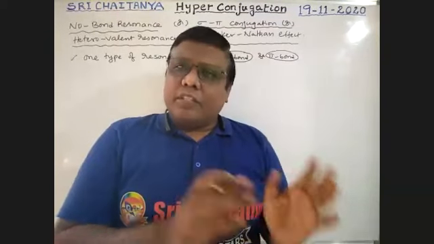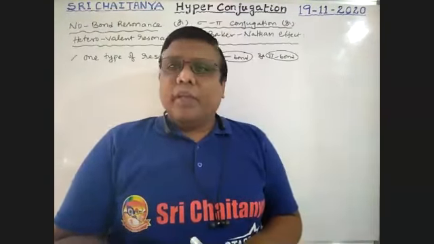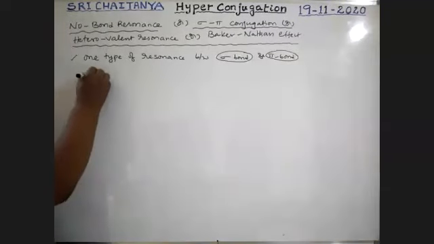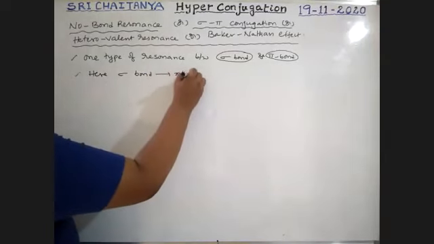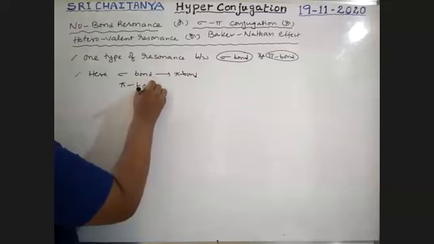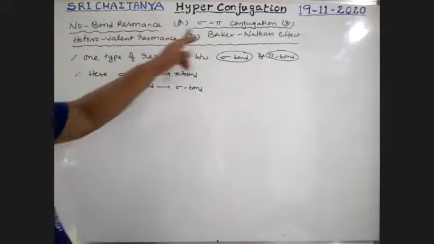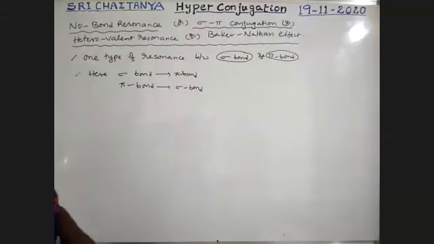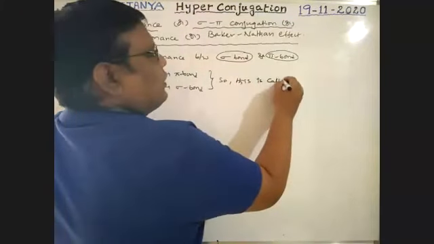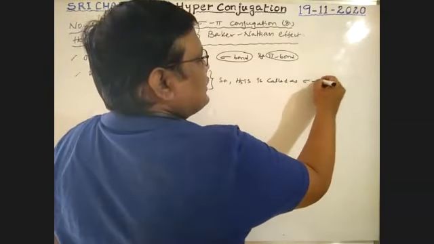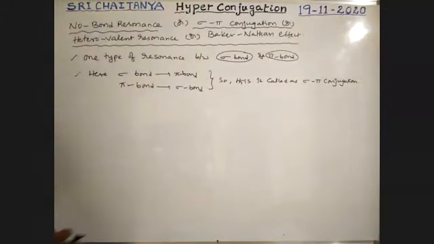So a sigma bond changes to a pi bond, and the pi bond changes to a sigma bond. That is why this conjugation is called sigma pi conjugation.